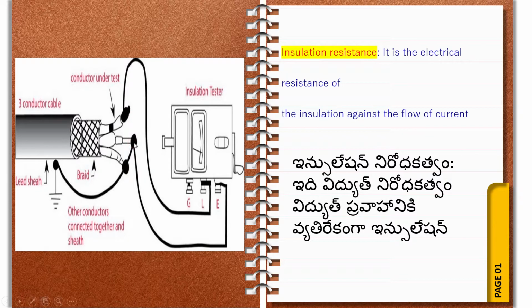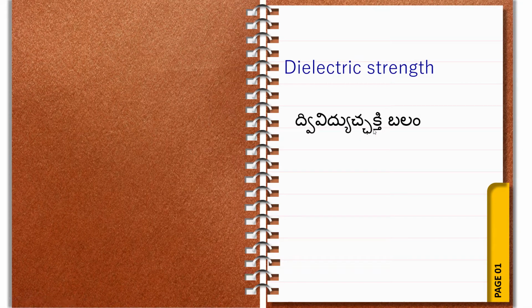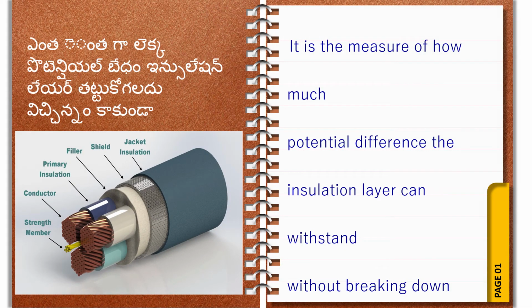Next, what is dielectric strength? This is another property of an insulator. Dielectric strength measures how much potential difference the insulation layer can withstand without breakdown. This is the dielectric strength of a cable or a wire.